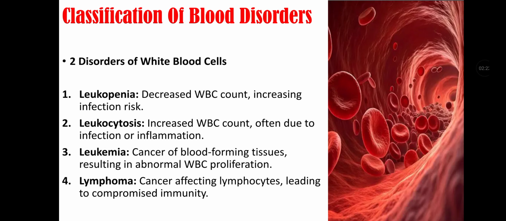Now we will talk about disorders of white blood cells. First is leukopenia, that is decreased white blood cell count that increases infection risk. Second is leukocytosis, that is increased white blood cell count that is often due to infection or inflammation. Third is leukemia, that is cancer of blood forming tissue resulting in abnormal white blood cell proliferation. Fourth is lymphoma, that is when cancer affects lymphocytes leading to compromised immunity.